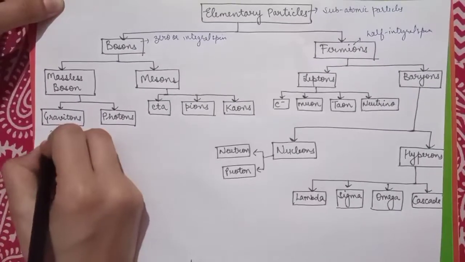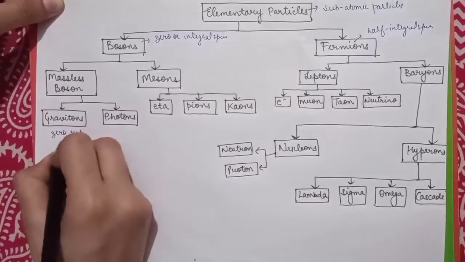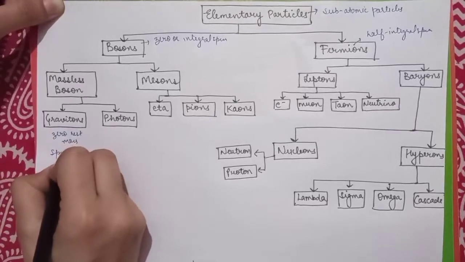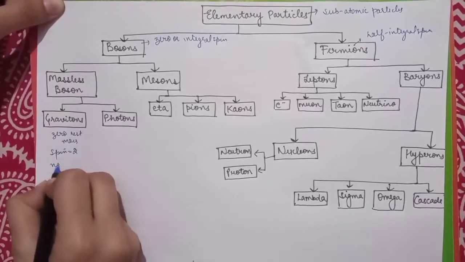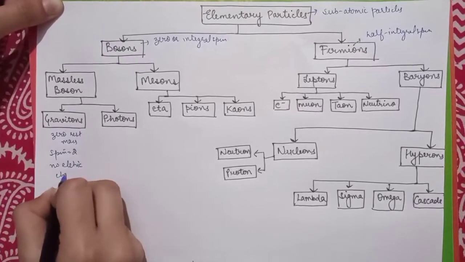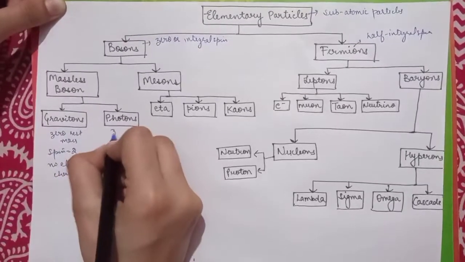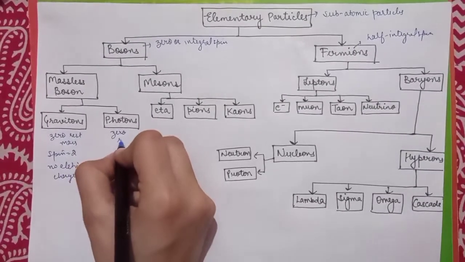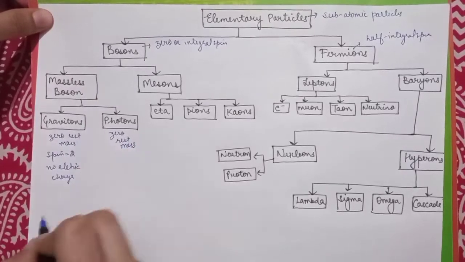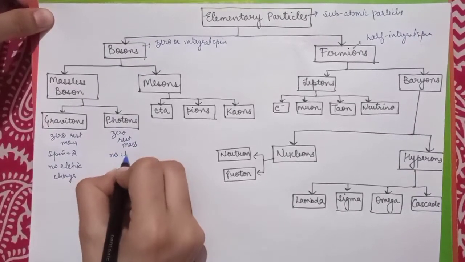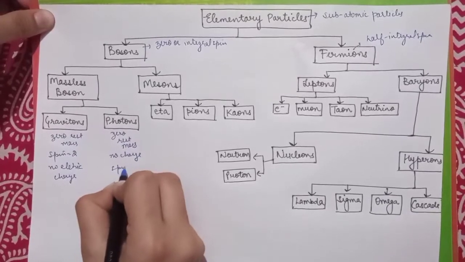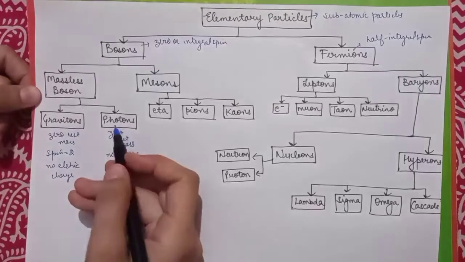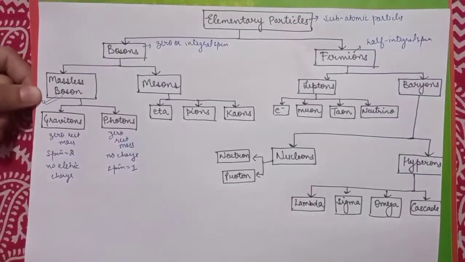Gravitons have zero rest mass and they do not have any charge, and its spin is equal to 2. It has no electric charge. Photons also do not have mass, therefore they are said to have zero rest mass, and they do not have charge, and its spin is equal to 1. Since they have zero rest mass, therefore they are called massless bosons.